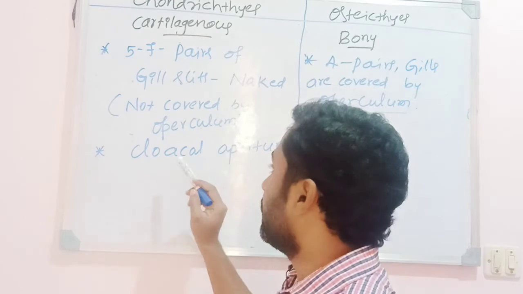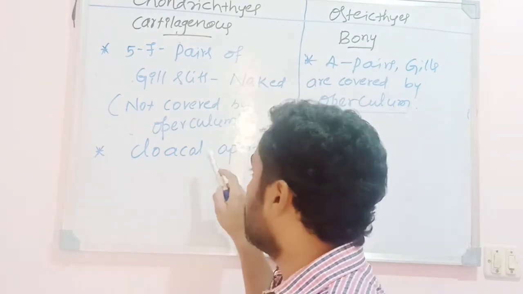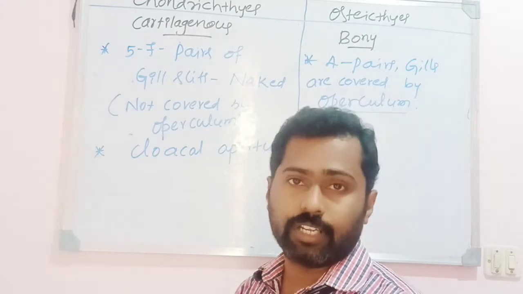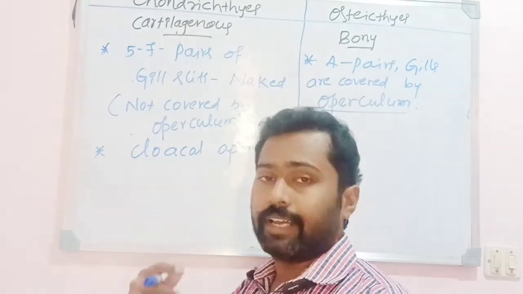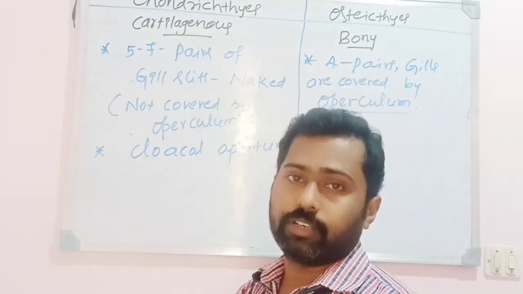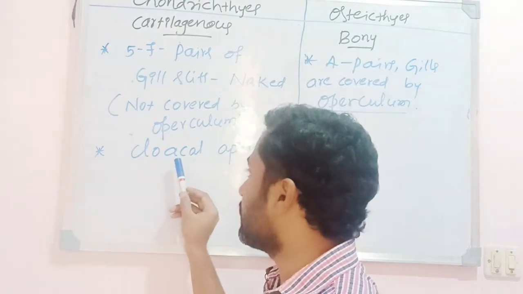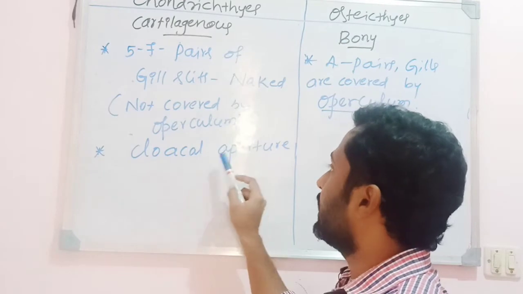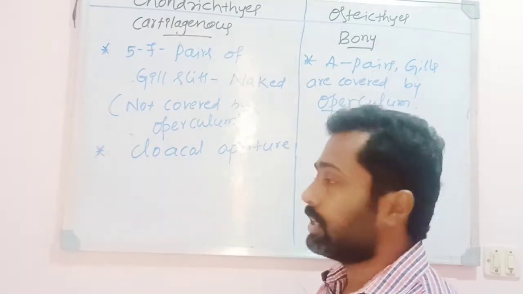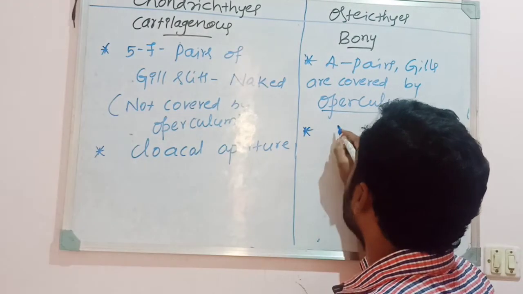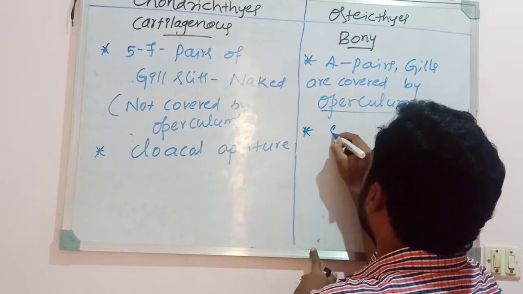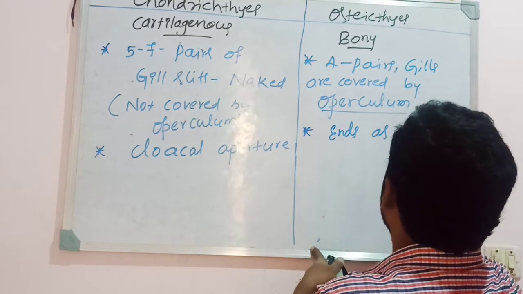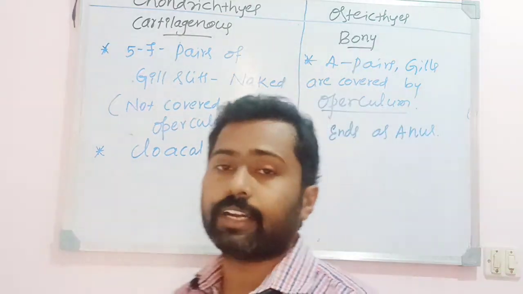For mating or copulation, this is a common opening, and also for the excretion of waste material, like nitrogenous waste and other excretory material. Hence the digestive system ends as a cloacal aperture. But in case of osteichthyes, the digestive system ends as the anus.